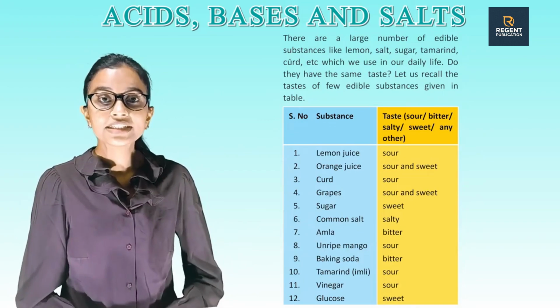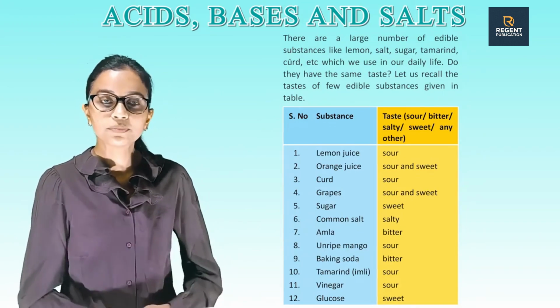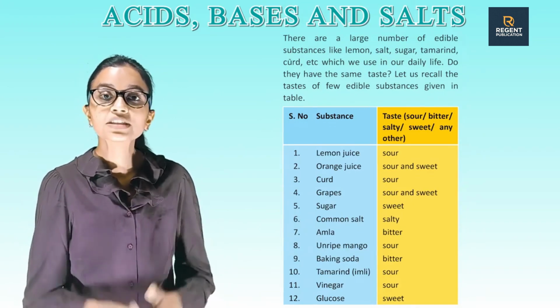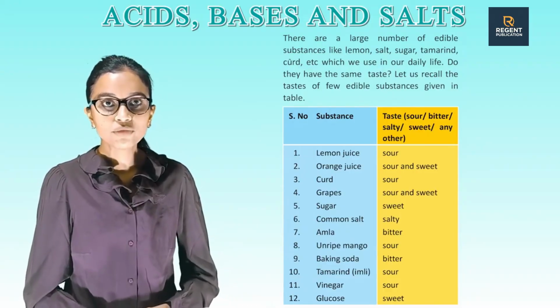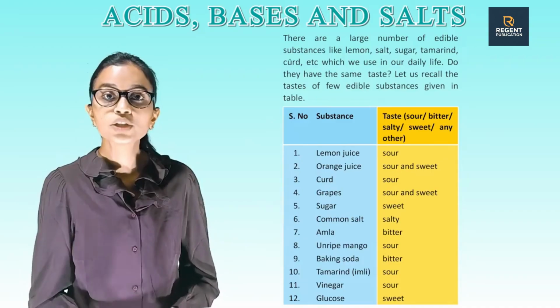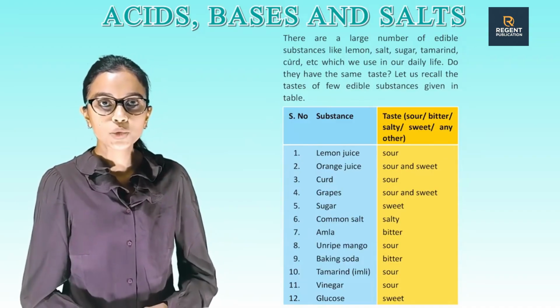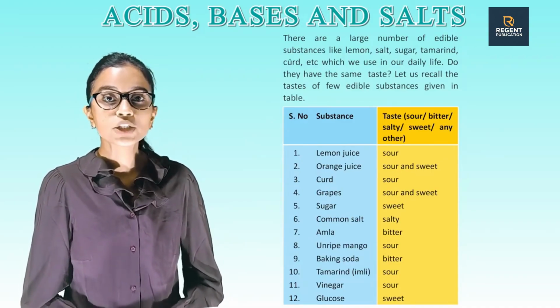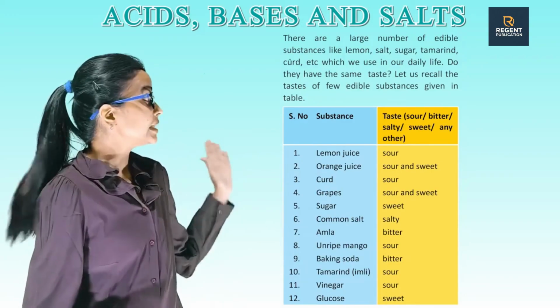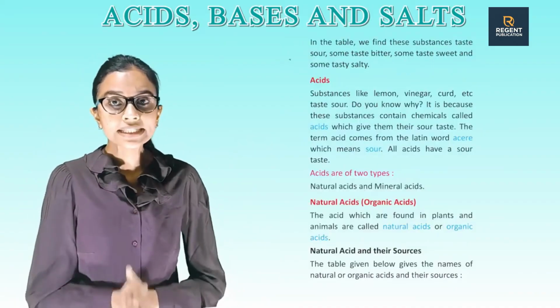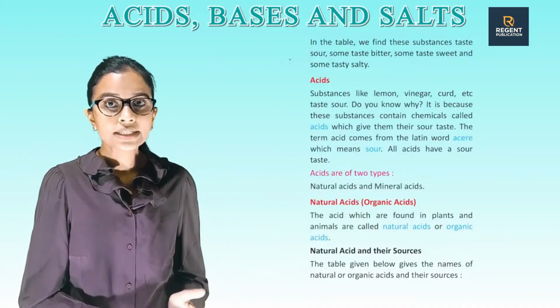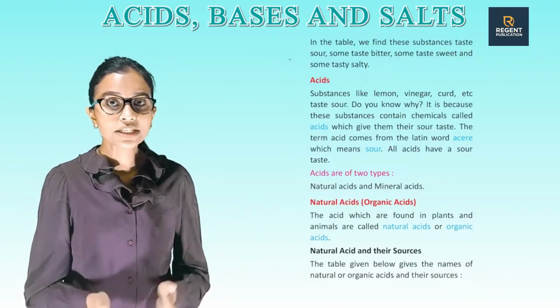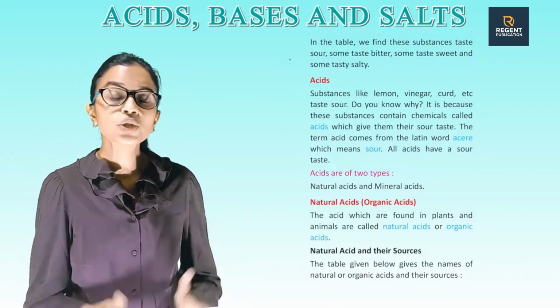Number 10, tamarind, that is imli. The taste of tamarind is sour. Number 11, vinegar. Taste: sour. Number 12, glucose. Taste: sweet. In the table, we find some substances taste sour, some taste bitter, some taste sweet and some taste salty.